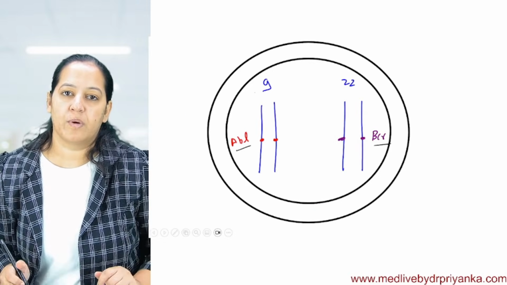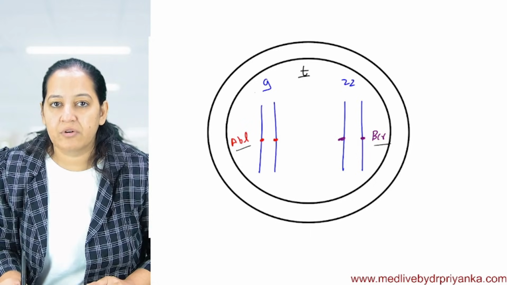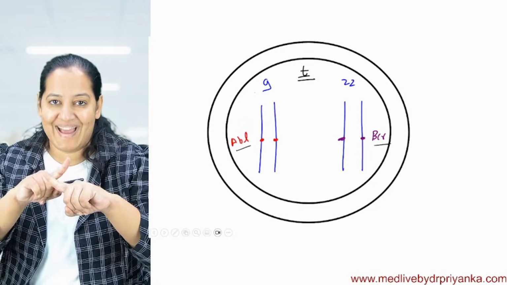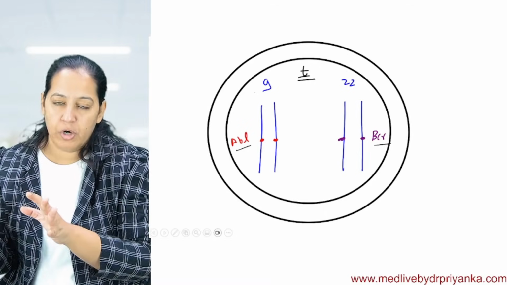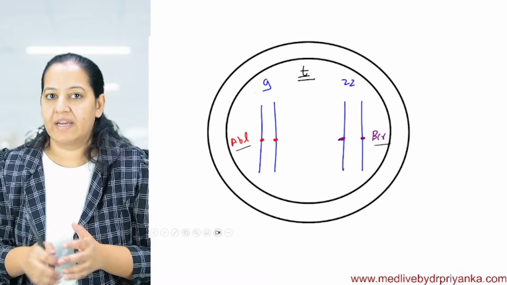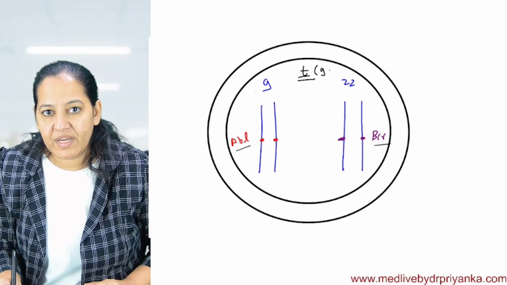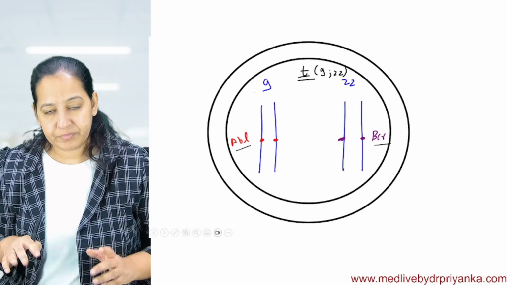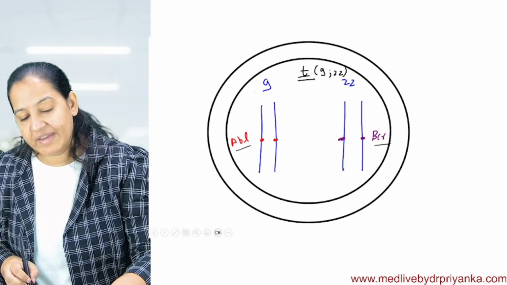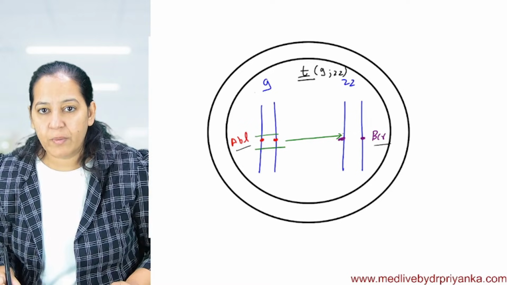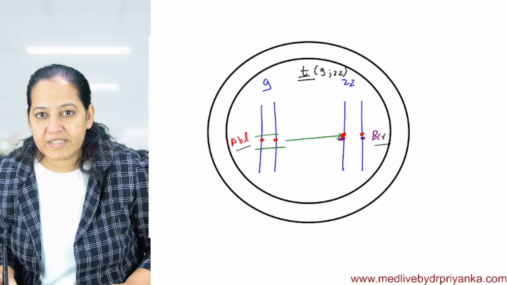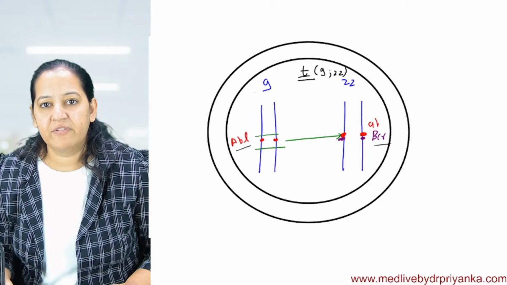Let me show you what's happening in the mutation. It's known as translocation. Translocation means exchange. So a portion of 9 will go to 22, and a portion of 22 will go to 9. So it's known as translocation between 9 and 22. 9 is giving its important portion to 22, the portion which contains ABL. So this portion will go to 22. So ABL will reach 22, in close vicinity to BCR.